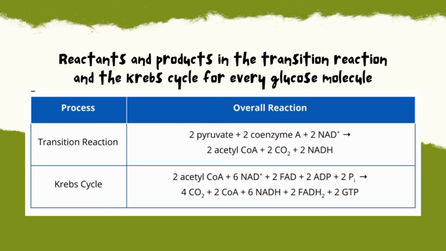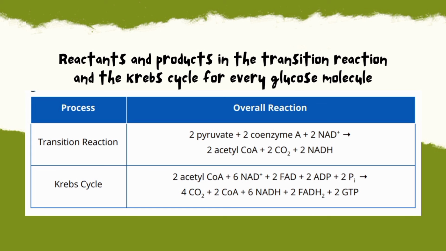Reactants and products in the transition reaction and the Krebs cycle for every glucose molecule. So, dito makikita natin ang process, which is the transition reaction at saka Krebs cycle. Tapos, ito yung overall reaction niya. So, sa transition reaction, ang overall reaction niya is 2 pyruvate plus 2 coenzyme A plus 2 NAD+ becomes 2 acetyl-CoA plus 2 CO2, which is carbon dioxide, plus 2 NADH.